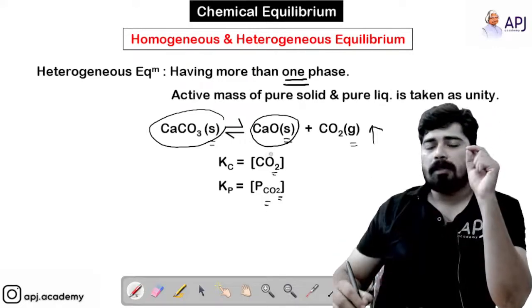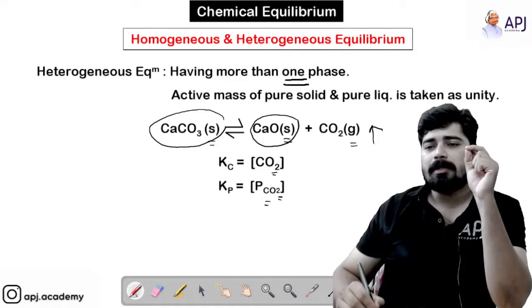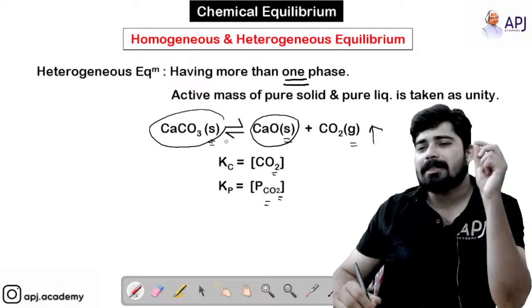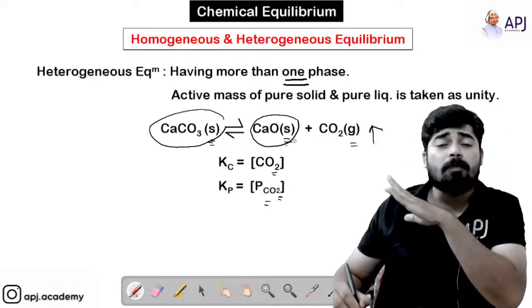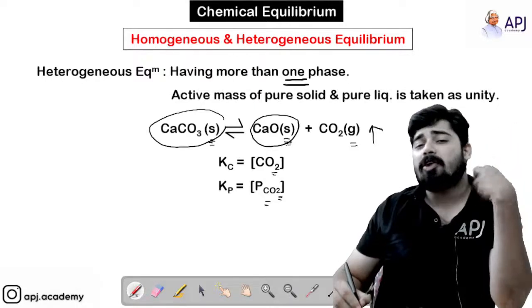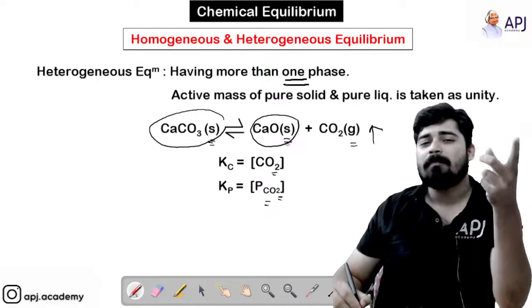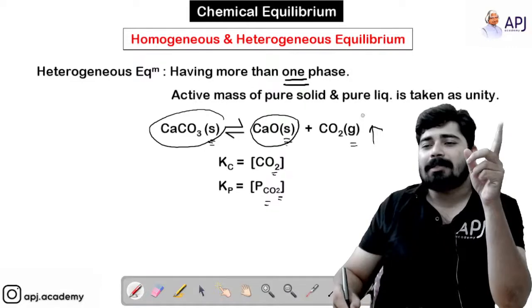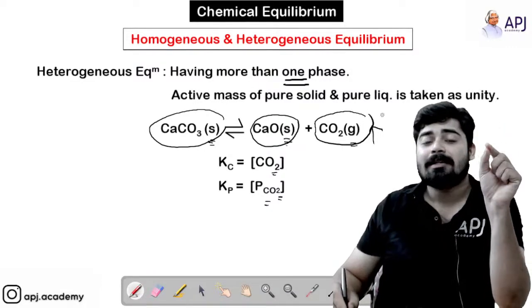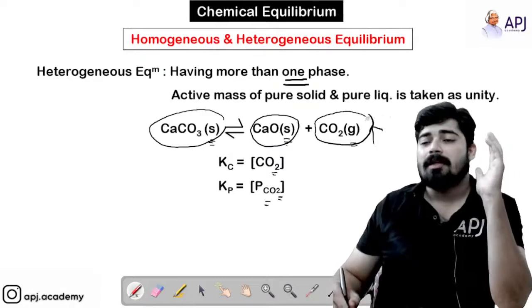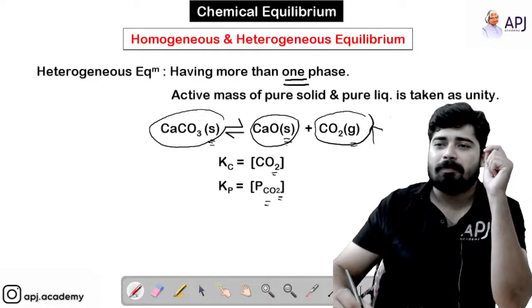So in this chemical equilibrium, you can see that the reactant is in solid state and one product is in solid state. For solid state, the concentration or pressure is taken as 1. So you only have to consider the gaseous product or reactant while writing the equilibrium constant equation. Hope that is clear for you.